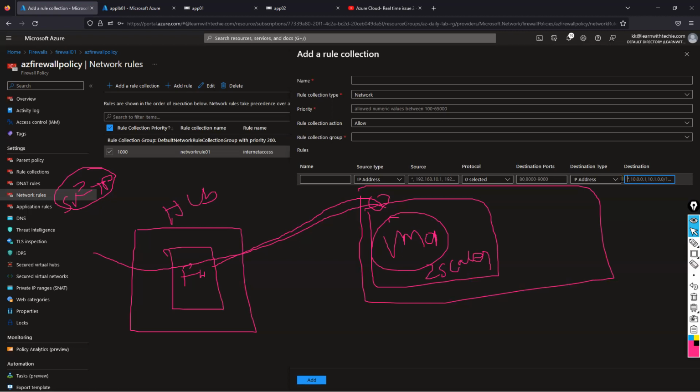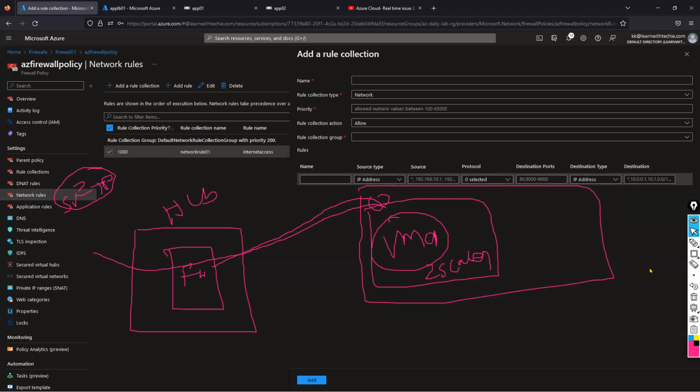For your hint, you can see IP address, service tag, FQDN, IP group, something like that is available. I have given the hint here. Try to understand which way we can create a rule and associate multiple IP addresses. That is one thing.